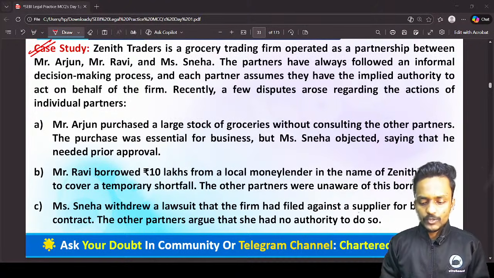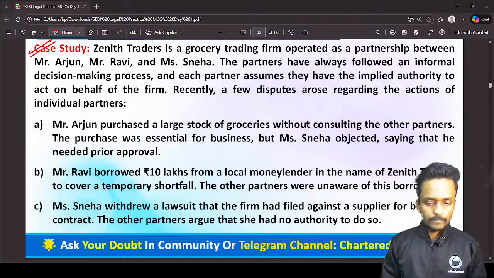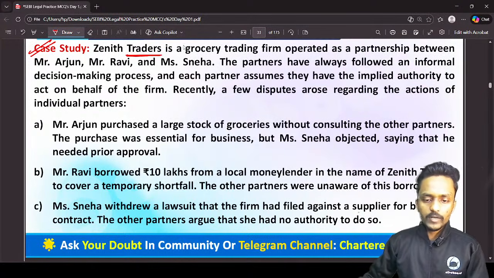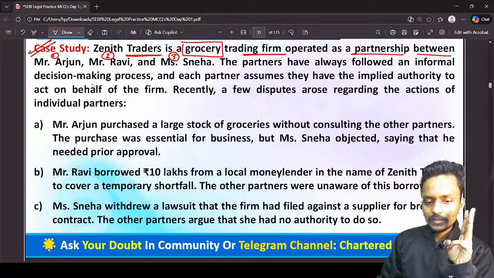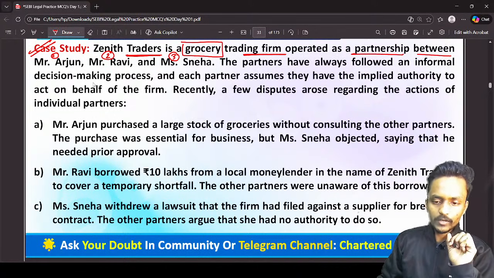Guys, this case study is based on Zenith Trader. Zenith Trader is a grocery trading firm operated as a partnership between Mr. Arjun, Mr. Ravi and Mrs. Saneha. These three are the partners we have right now in this partnership firm of Zenith Trader.